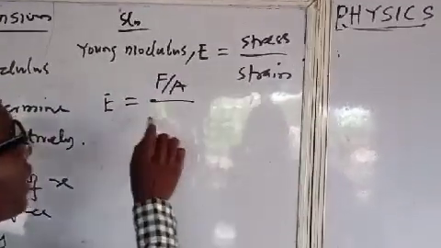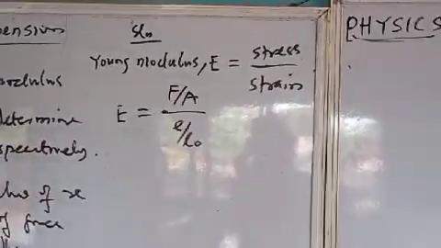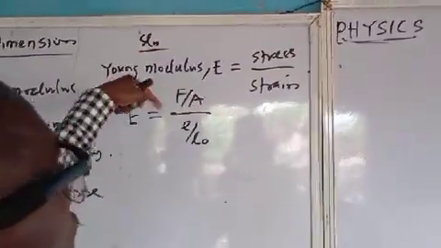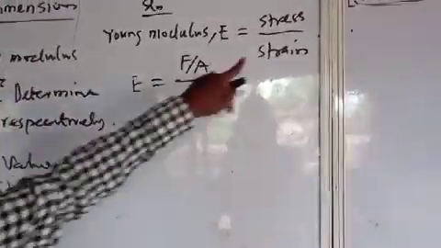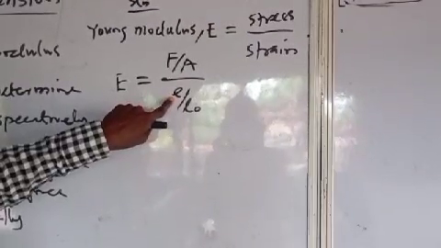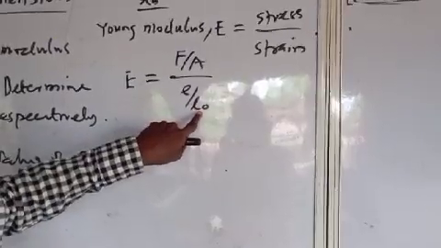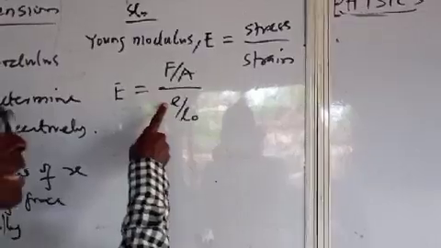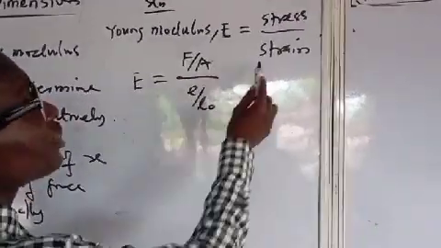And here we have strain. Strain is extension over original length. That is it. Stress is the ratio of the force per unit area, while strain is the ratio of the extension produced to the original length of the elastic material. If you look very well, extension is in meter, length is in meter, so strain has no unit.